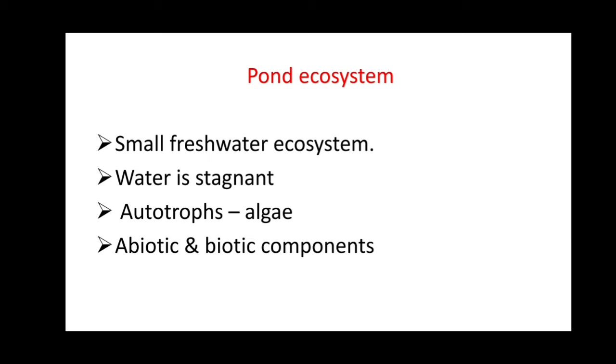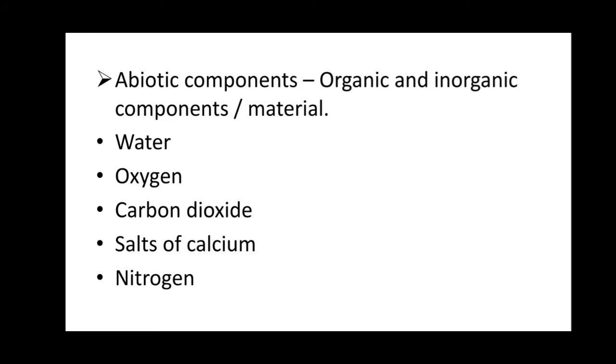Here again the biotic and abiotic components are there. Among the autotrophs, the algae are the main producers. Again, for the abiotic components, there are organic and inorganic materials. Inorganic components like water, oxygen, carbon dioxide, salts of calcium and nitrogen are present in the pond ecosystem. The organic components are DNA, RNA, etc.